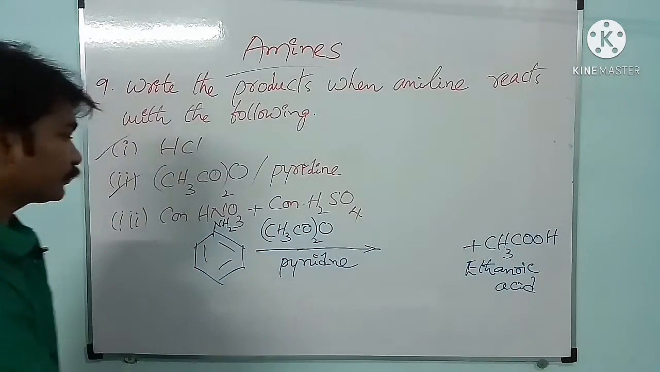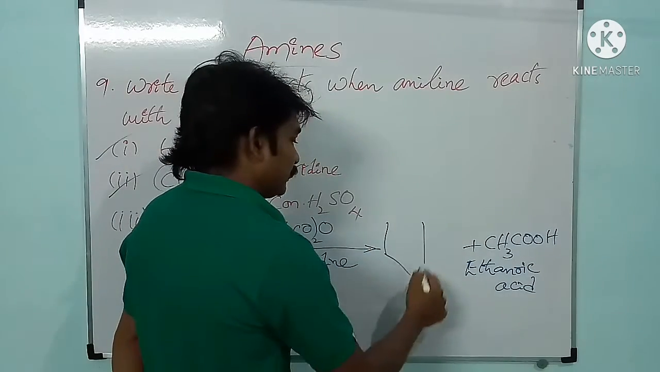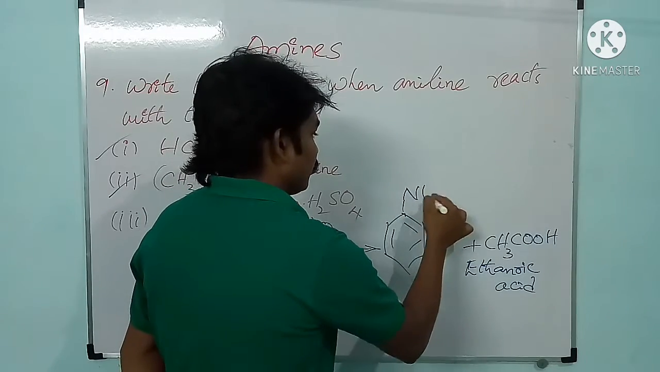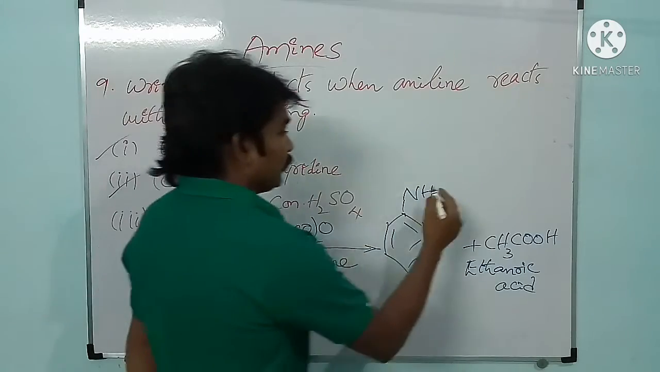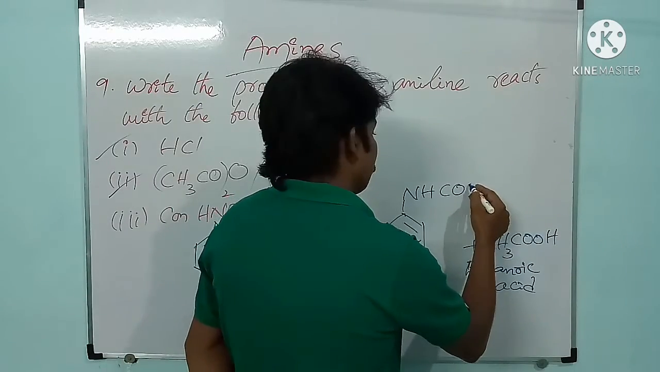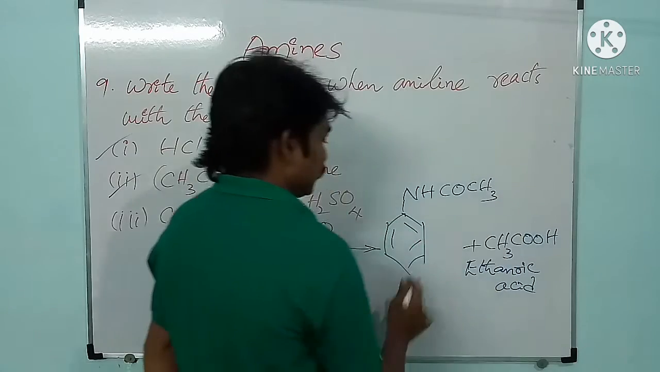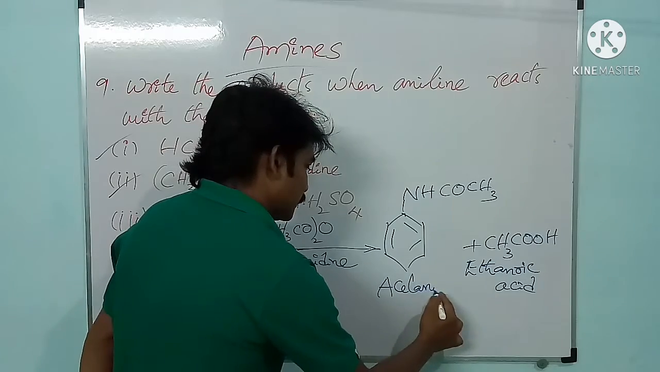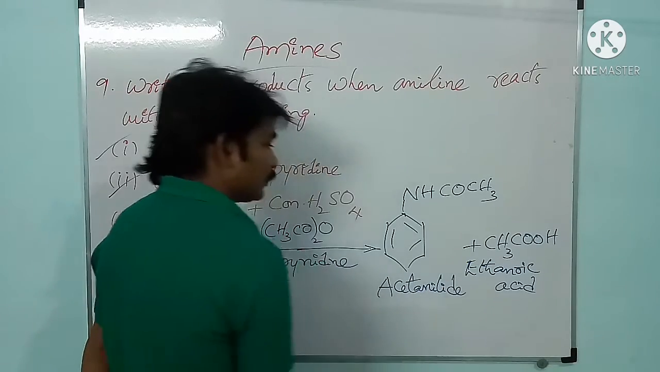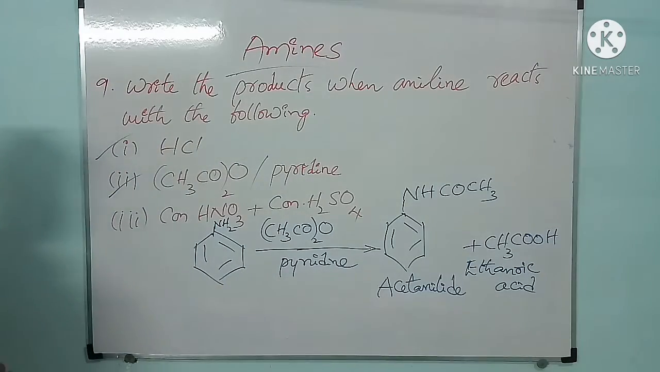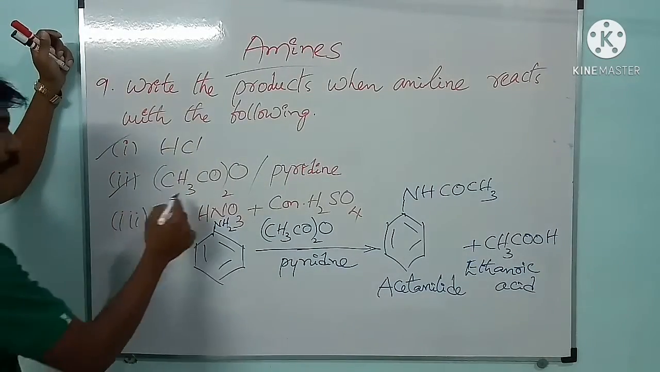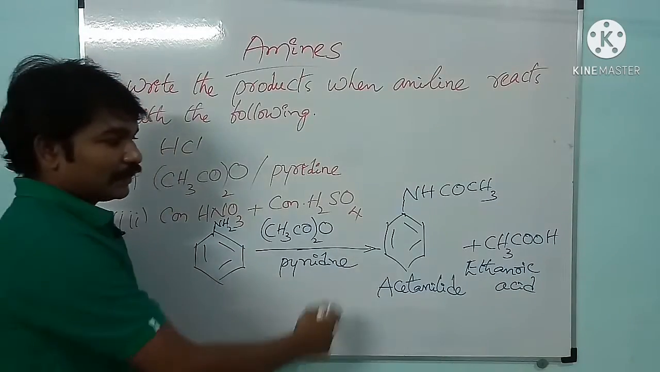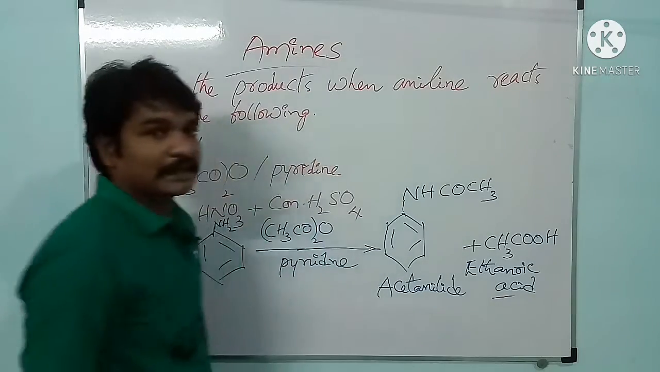And see here, this aniline, after losing one of the hydrogen, and this COCH3 part will join with this one, and here we will get acetanilide. Okay, what is the product here? Acetanilide. Once again check it. When aniline reacts with acetic anhydride in presence of pyridine, we will get acetanilide and also ethanoic acid.